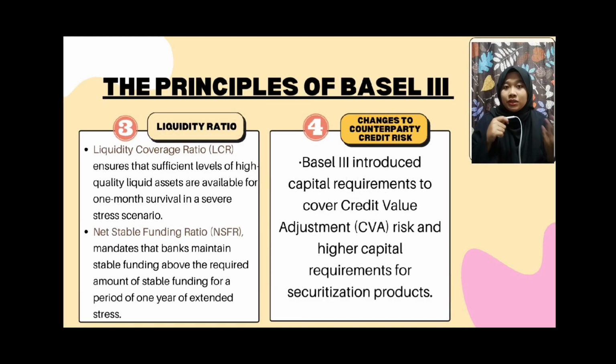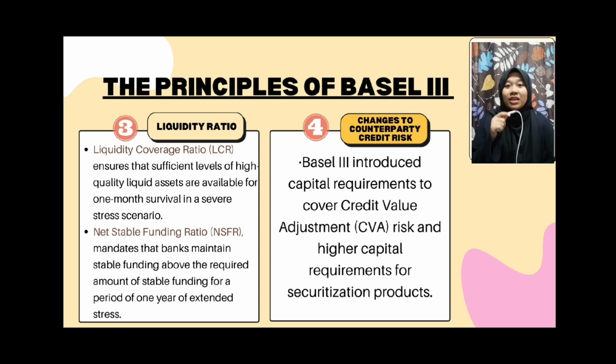Third principle is liquidity requirements. Basel III introduced two required liquidity ratios. First, the liquidity coverage ratio, known as LCR, ensures that sufficient levels of high-quality liquid assets are available for 1 month survival in a severe stress scenario. Second, the net stable funding ratio, also known as NSFR, mandates that banks maintain stable funding above the required amount of stable funding for a period of 1 year of extended stress.